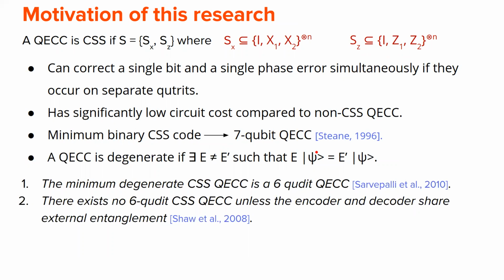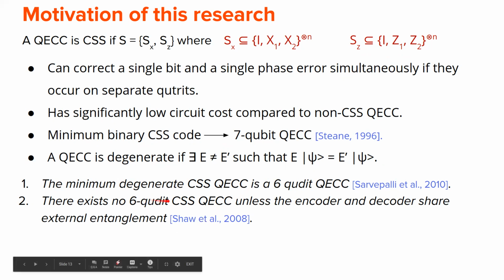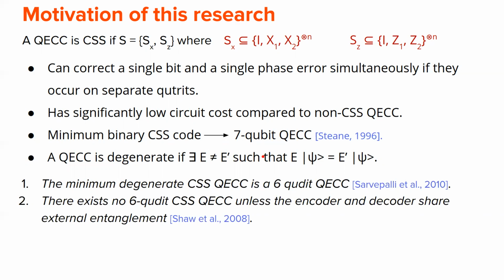Now there are two results that have been shown. If we build a degenerate QECC of the CSS type, then the minimum it requires is 6 qubits. And another piece of research shows that there does not exist a 6-qubit QECC unless the encoder and decoder share some external entanglement.